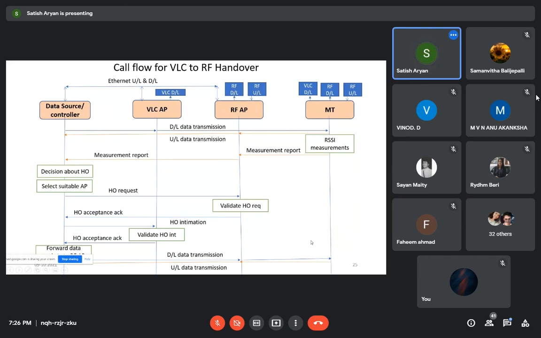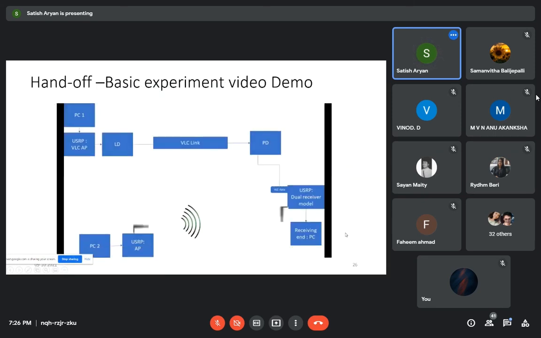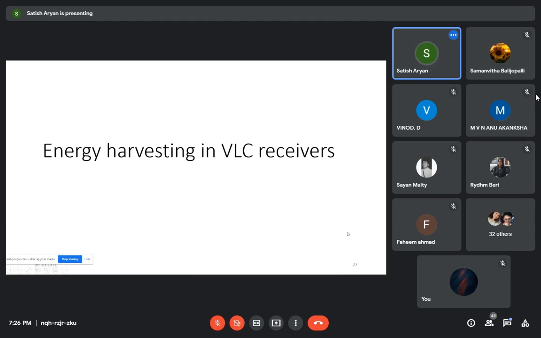There is one more interesting idea in the VLC receivers called energy harvesting in the VLC receiver. As we are receiving the illumination as well as data, there is a process called light to electrical conversion. Thereby, we can go with energy harvesting in the receivers.